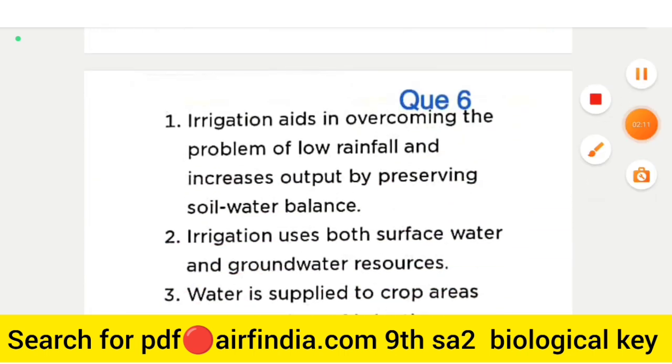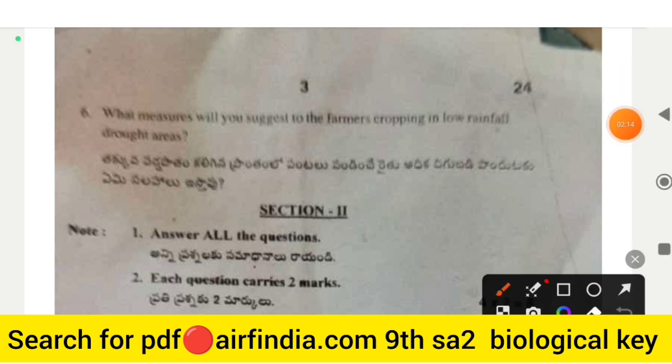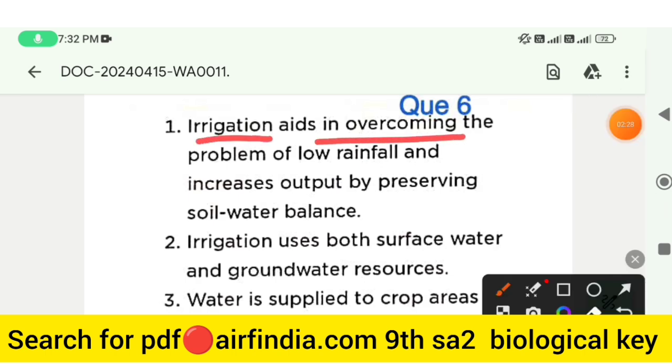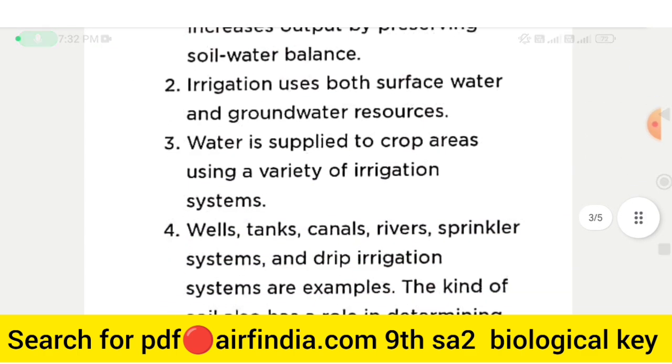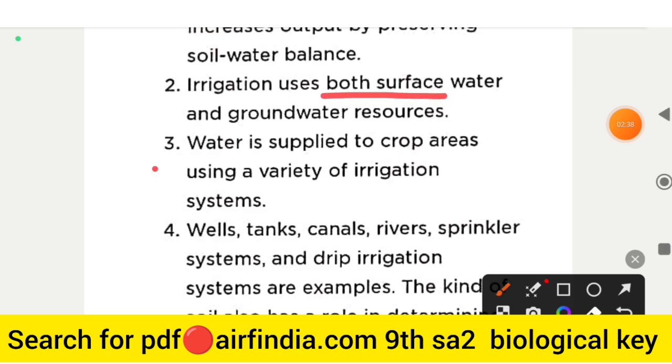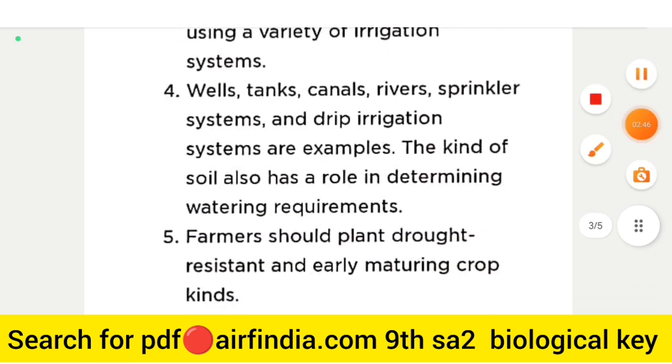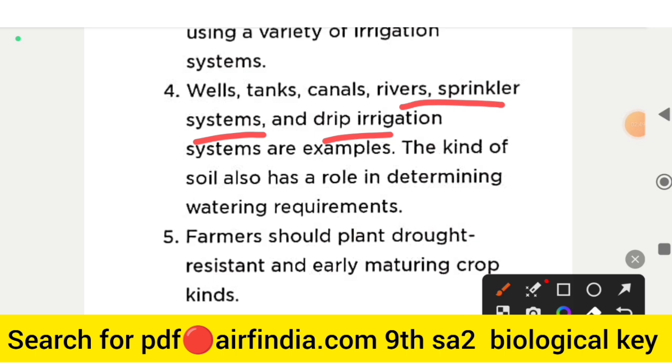The next question is question number 6: what measures will you suggest to the farmers cropping in low rainfall drought areas? The right answer is, first, irrigation aids in overcoming the problem of low rainfall and increases output by preserving soil water balance. Irrigation uses both surface water and groundwater resources. Water is supplied to crop areas using a variety of irrigation systems. And the fourth point is wells, tanks, canals, rivers, sprinkler systems and drip irrigation systems are examples.